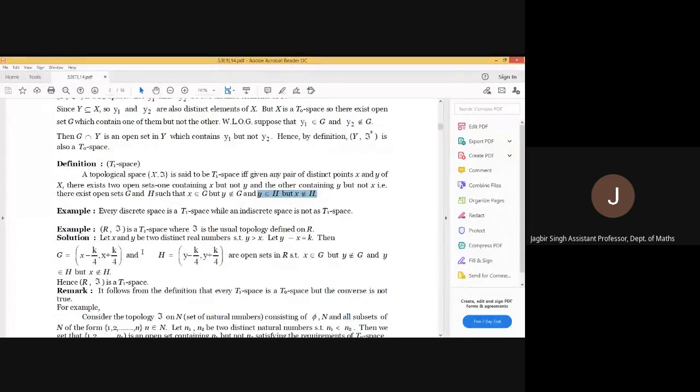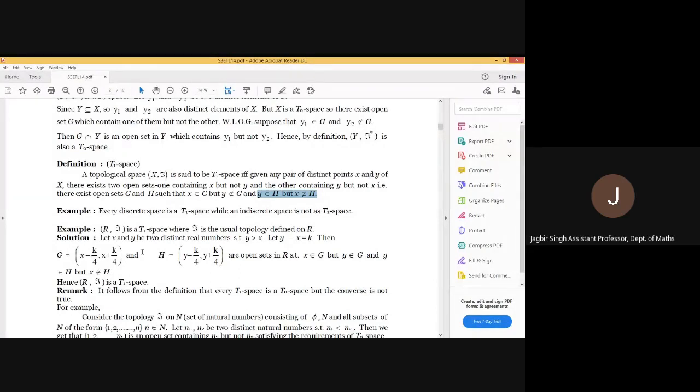Because when we are considering the discrete space and x, y, then we will have two open sets, singleton x and singleton y. In the first one, x is there, y is not there. In the second one, y is there, but x is not there. In indiscrete, we will have only one open set which contains both the elements. So there is no open set which contains x but not y.